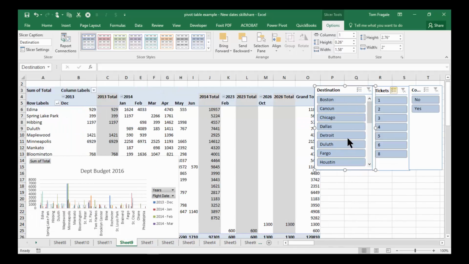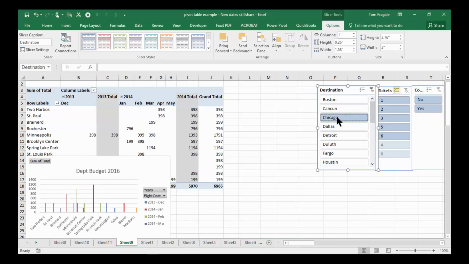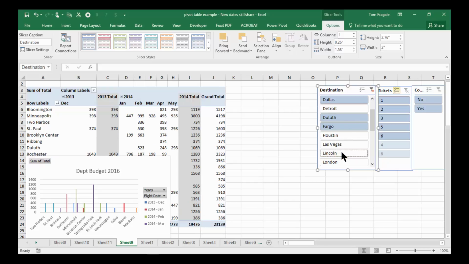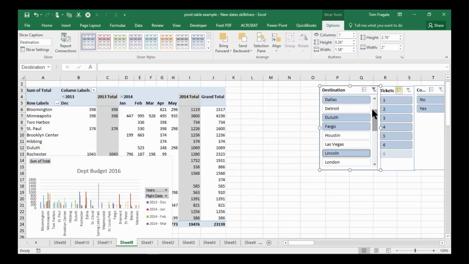Now the next person comes along and they want to see Chicago, but they also want to see some other ones. So I'm going to hold down my control key. I just held down my control key on my keyboard and I'll pick on Dallas, Duluth, Fargo. You can pick as many as you wanted to. Now when I lift my finger, it'll show the records who have all of those different destinations.